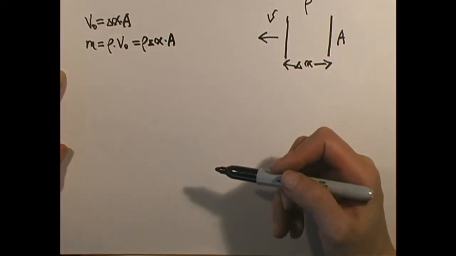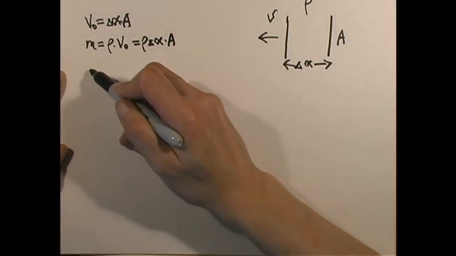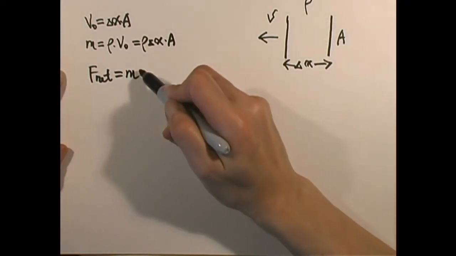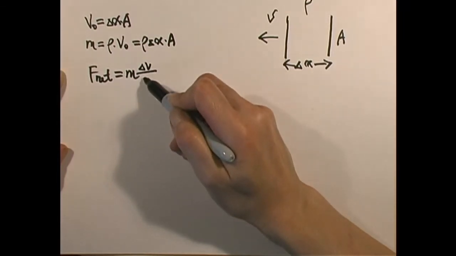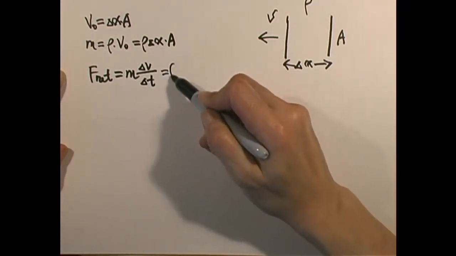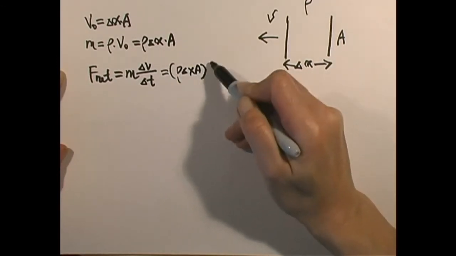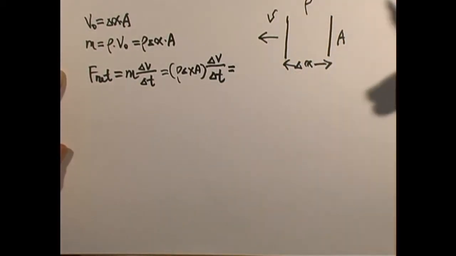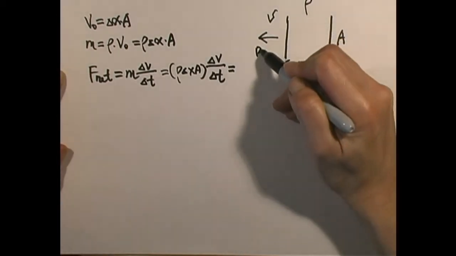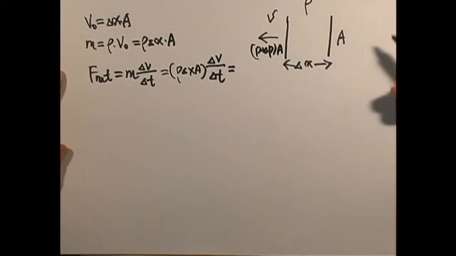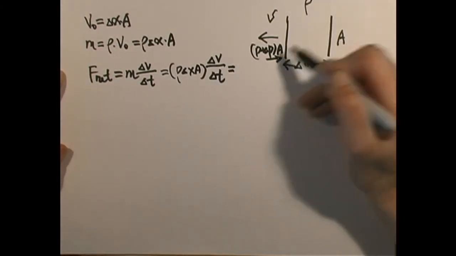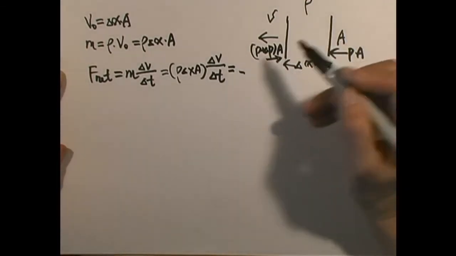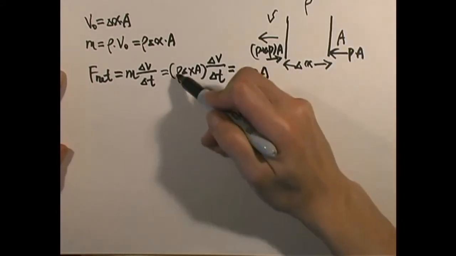Now, we already know that our net force F net equals mass times deceleration, delta V over delta T. So the mass is rho delta X A and the deceleration is delta V over delta T. And we also got the net force as the difference of the forces, P plus delta P times A and P times A. So the net force, as a matter of fact, is negative delta P times A. Look at this equation.